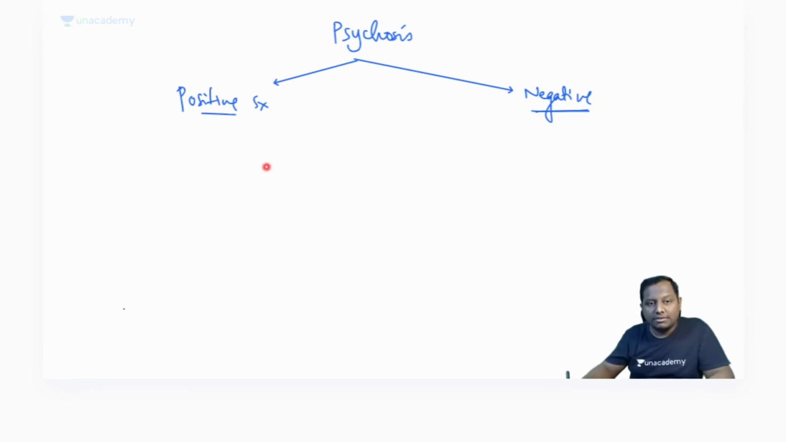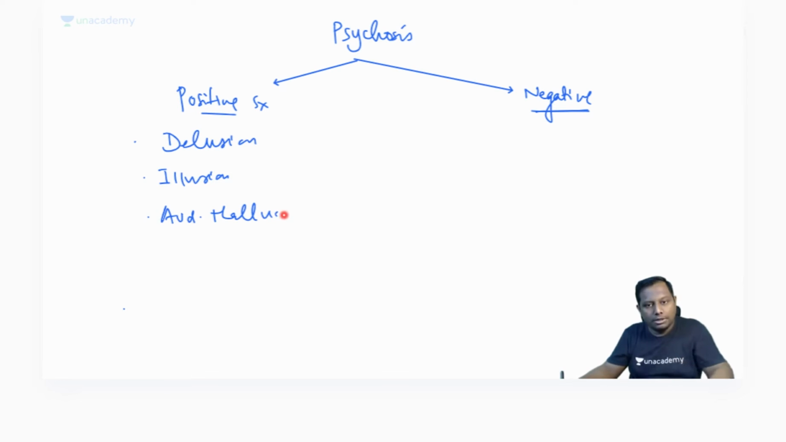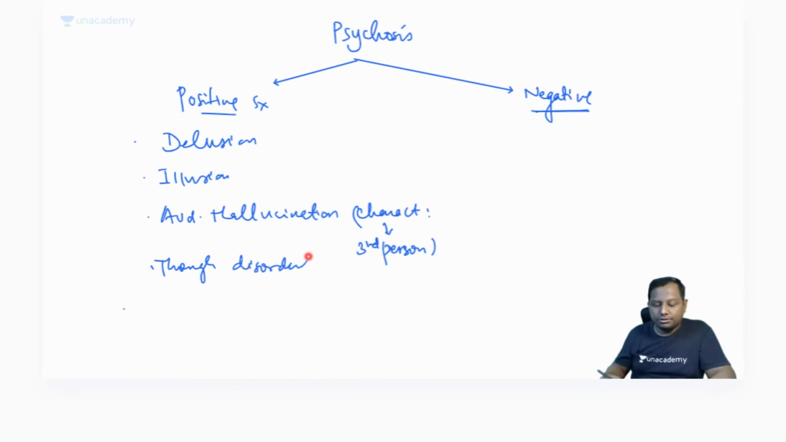So what are the positive symptoms? Examples are delusion, illusion, and auditory hallucination. Remember, the characteristic feature of psychosis is third person auditory hallucination. Thought disorder is also one of the positive symptoms.